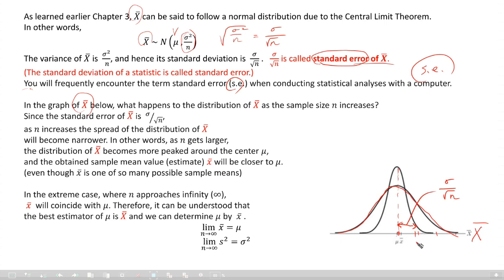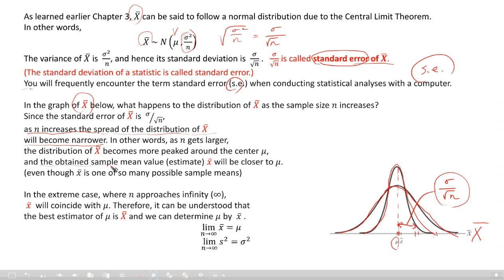If n increases, the spread of the distribution of x bar will become narrower. As n increases, this value will be smaller, so the distribution gets narrow like this, right? In other words, as n gets larger and larger, the distribution of x bar becomes more peaked around the center mu.